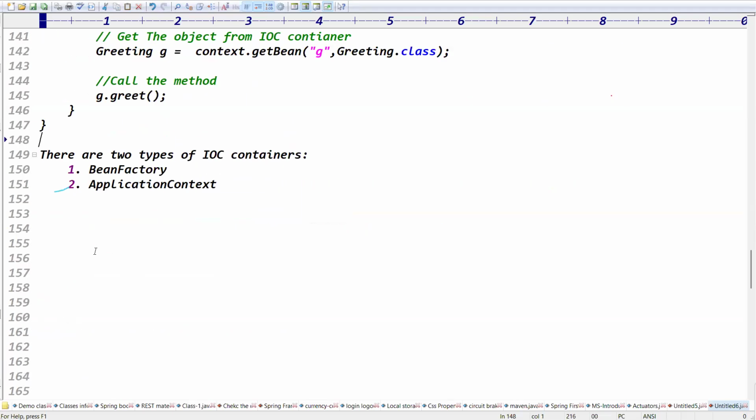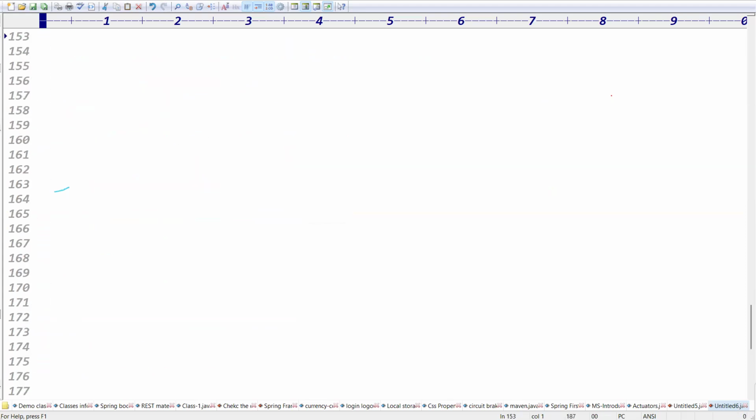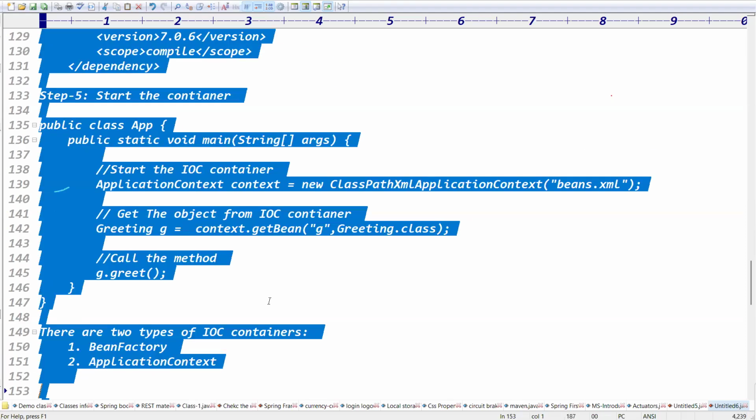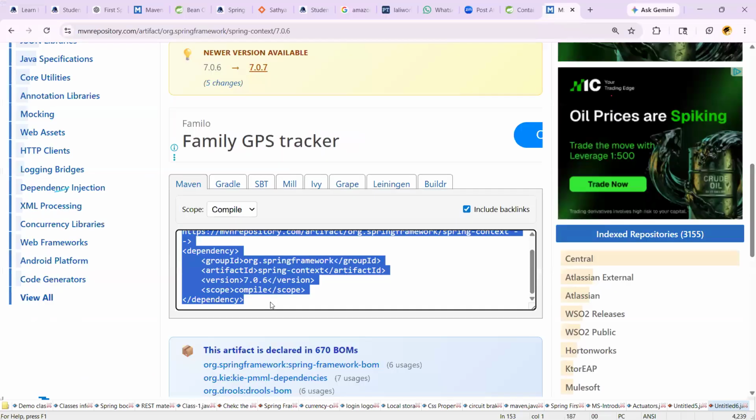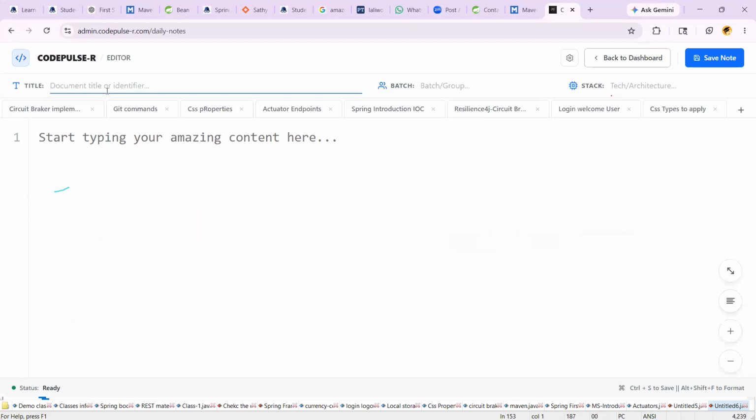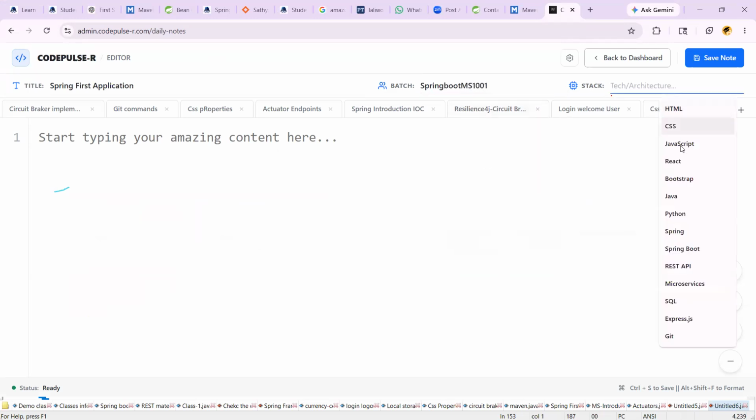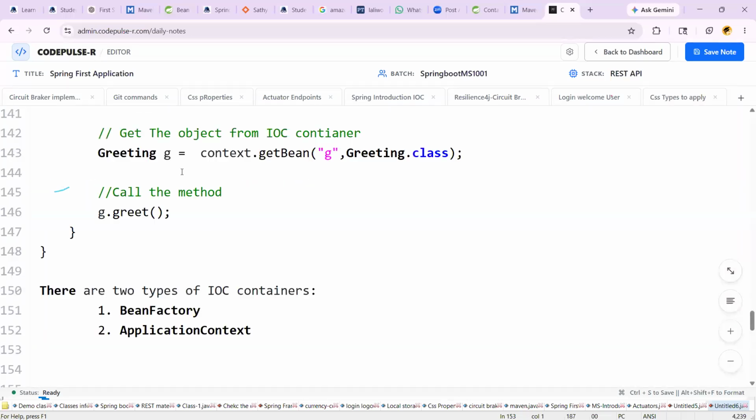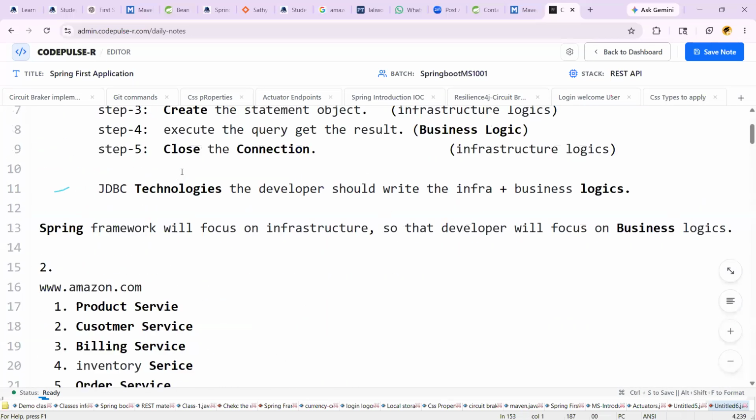Yeah, there are two types of IOC containers. I'll share these class notes. We are sharing the class notes in what? Admin.code. I'll share the class notes once, and the Spring first application, like Spring Boot microservices batch. These are today's class notes that you placed, guys.